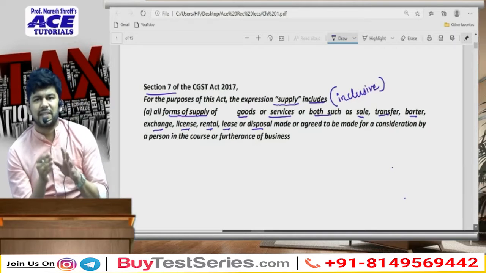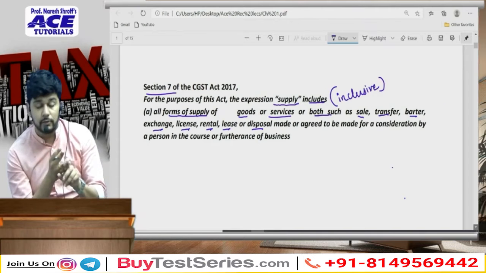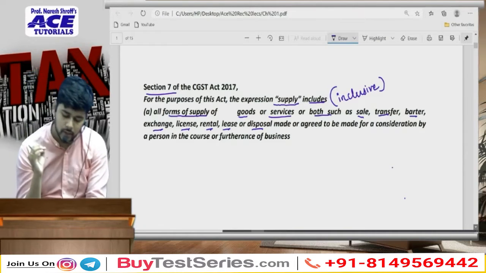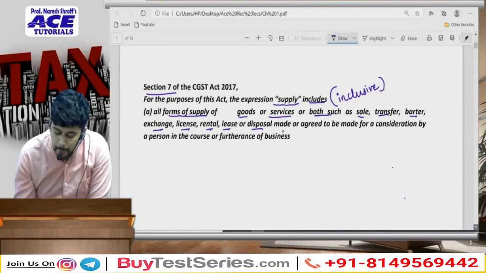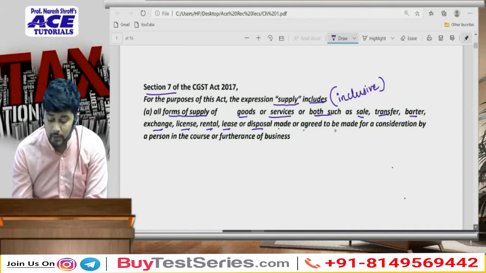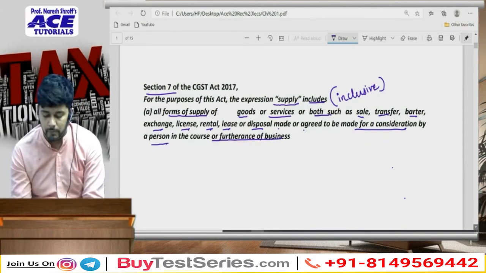So now there are specific activities which are mentioned: sale, transfer, barter, license, exchange, lease or rental or disposal, which are made or agreed to be made for a consideration by a person in the course or furtherance of business.